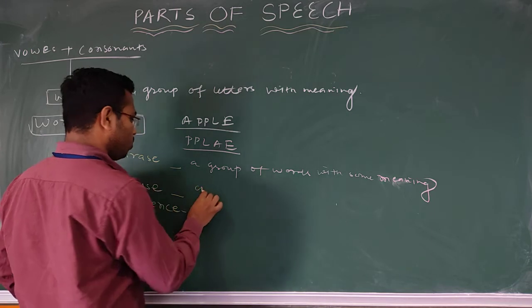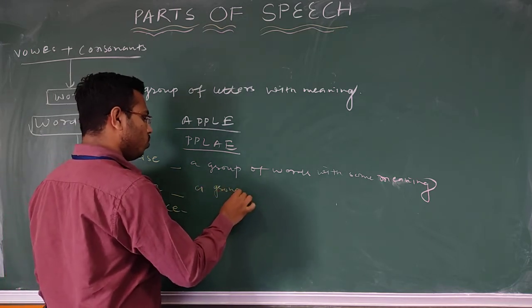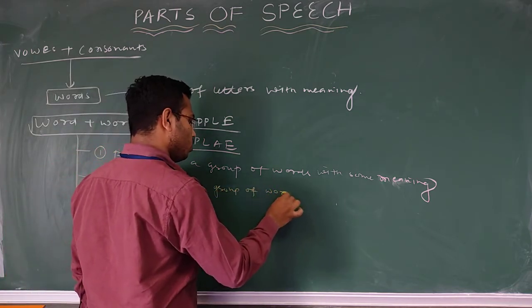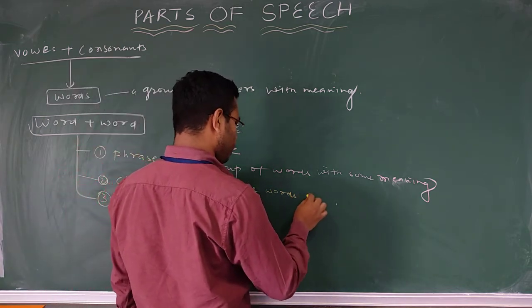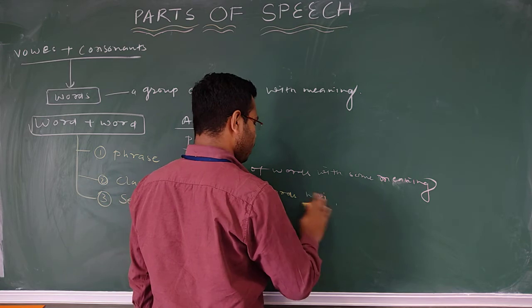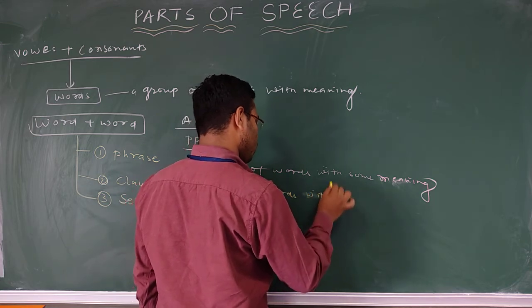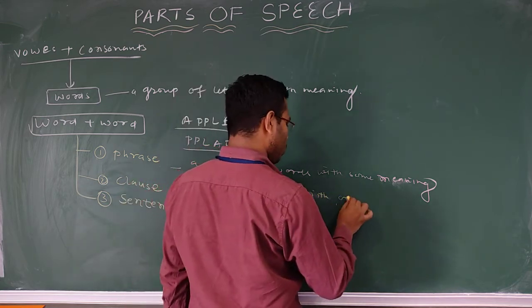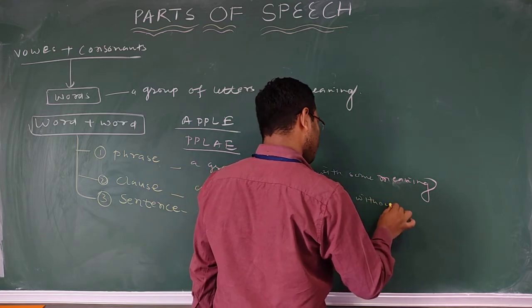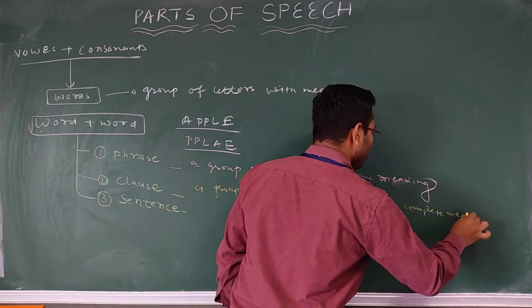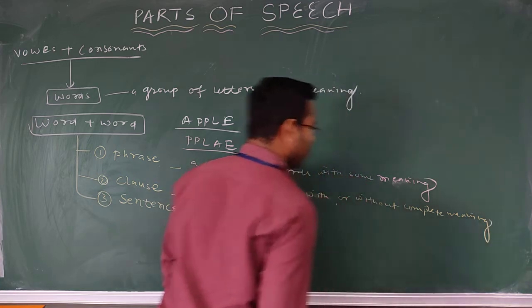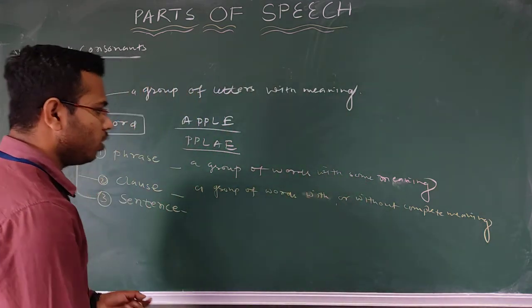Clause, this is also a group of words with or without complete meaning.